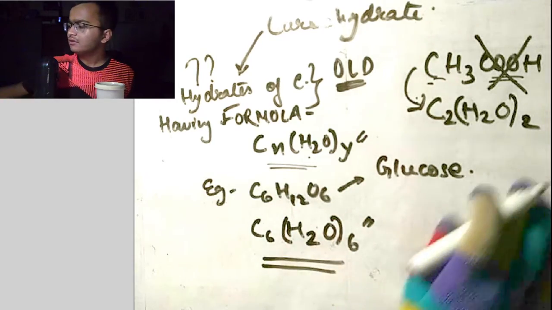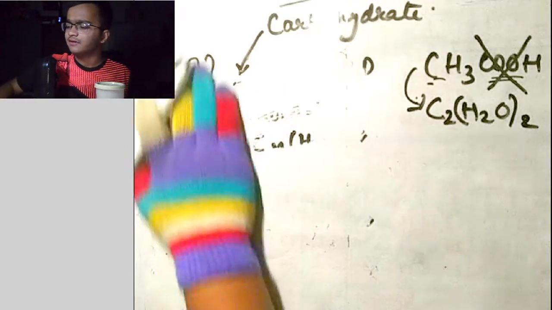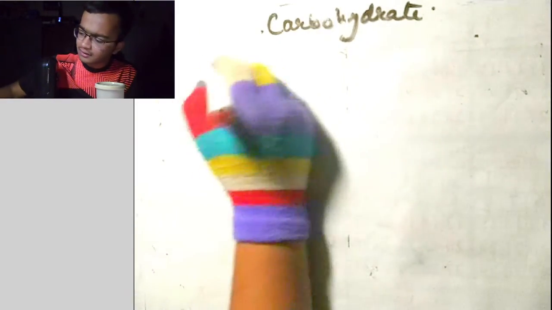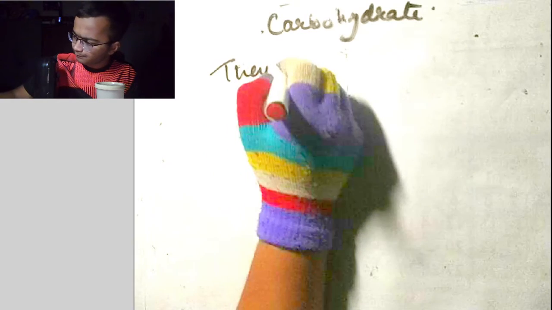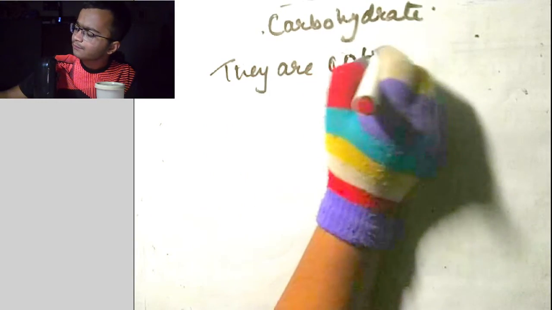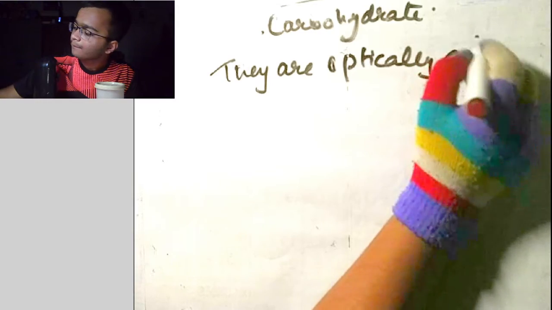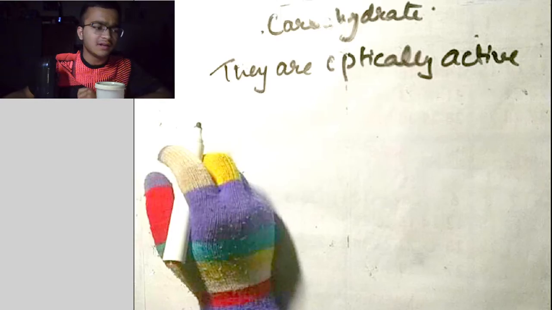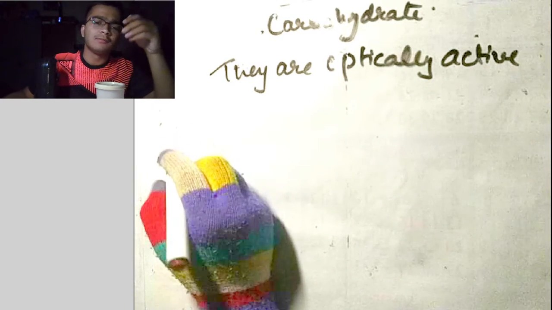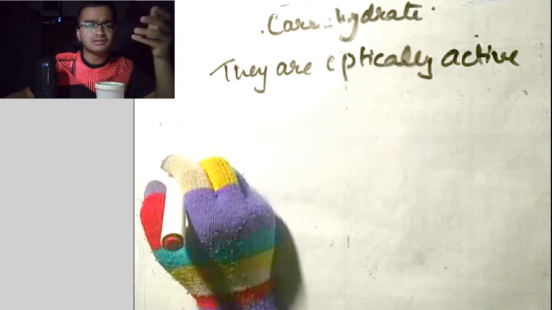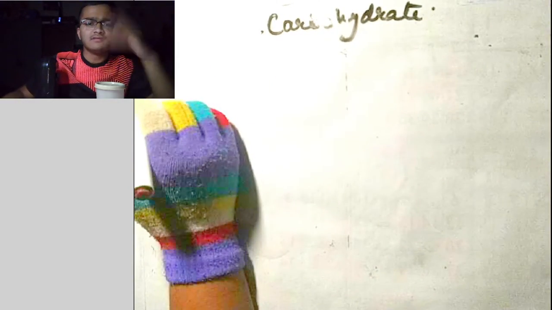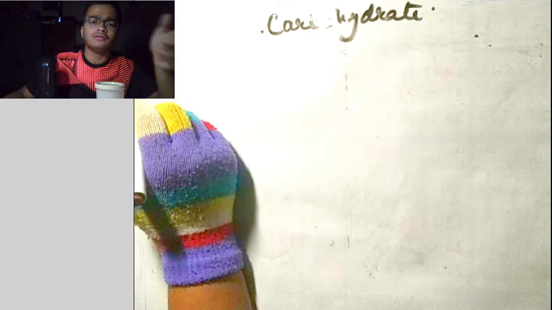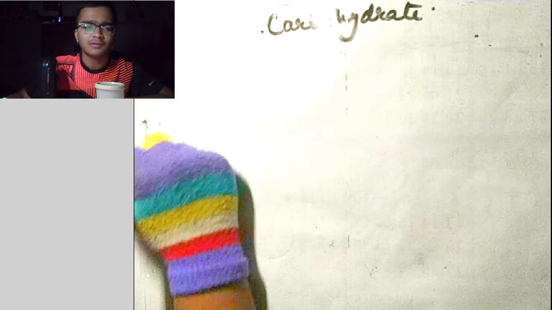So I am coming to the modern definition of carbohydrates, which says that carbohydrates are optically active. Active means they show optical activity. That means when plane polarized light is passed through these compounds, they have the ability to deflect the light rays into different directions depending upon their properties.